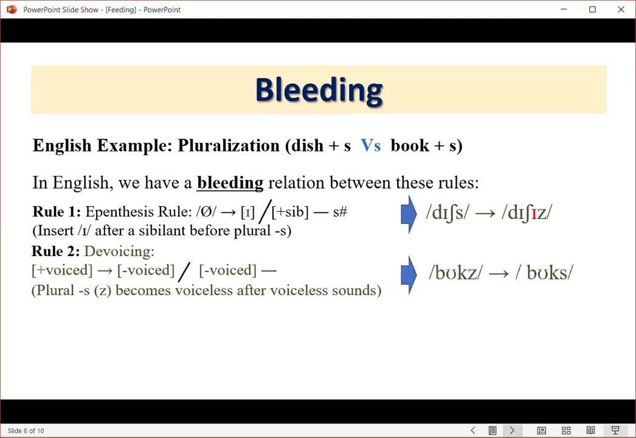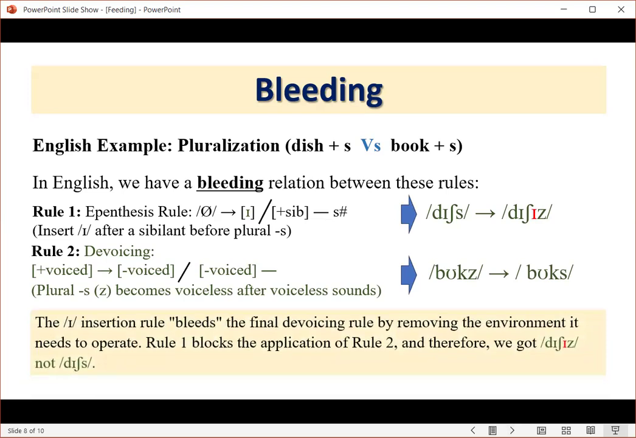However, in "dishes", the insertion of /ɪ/ prevents the devoicing rule from applying because /z/ is no longer immediately after a voiceless consonant. Since epenthesis removes the environment necessary for devoicing, it bleeds the devoicing rule, blocking its application and ensuring that we get "dishez" instead of "dishes".